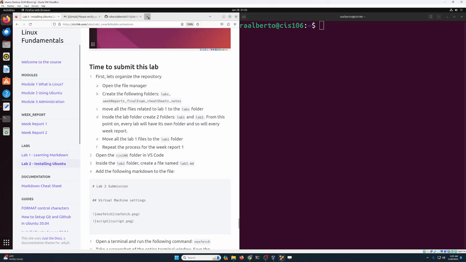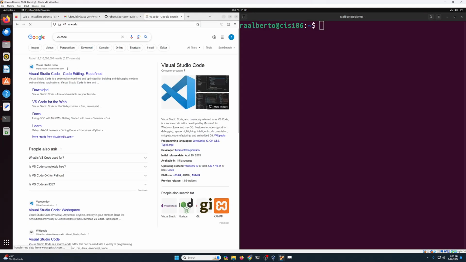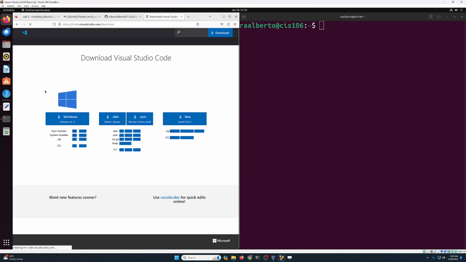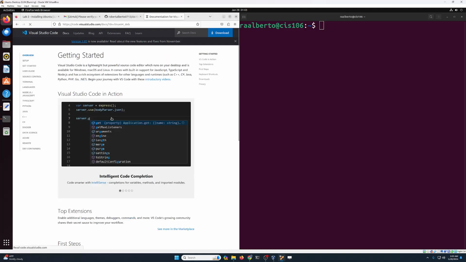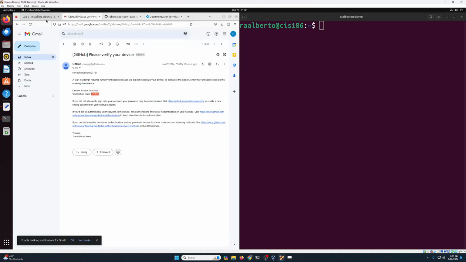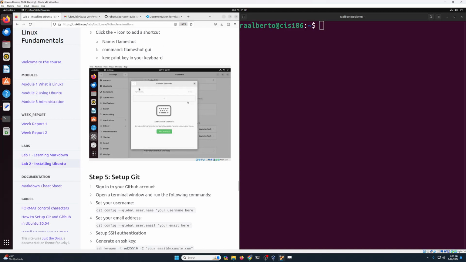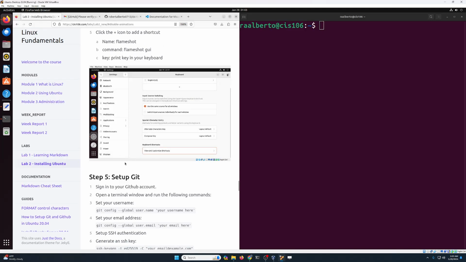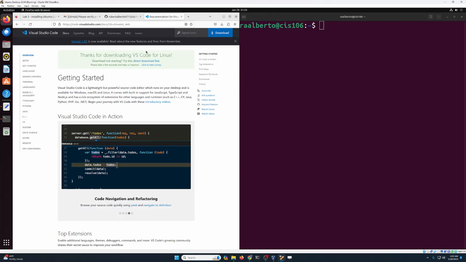So what we're gonna do is that we're gonna install VS Code. So we're gonna search for VS Code and we're gonna click on download. We're gonna select the .deb package and we're gonna wait for this download to finish. After I finish this video, I'm gonna create another section over here for the presentation. I'm gonna put it right after we create the Flameshot file on how to install VS Code for your Ubuntu machine. That's something that escaped me.